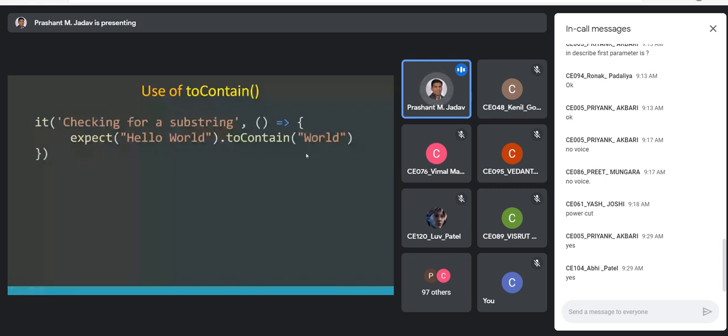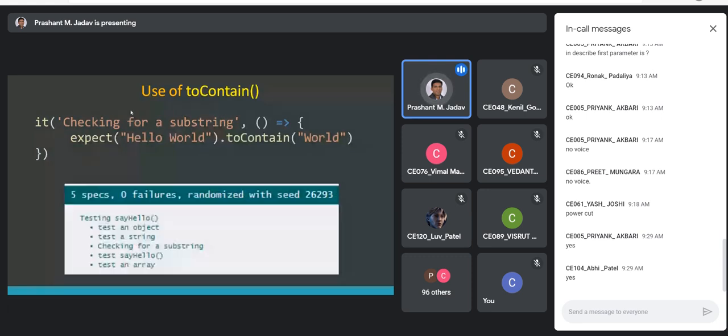Whether the string hello world contains the substring world, of course this test case should pass. I am adding these test cases as part of my test suite, so that's why I'm getting 5 specs. There are 5 test specifications, and all of them pass, with 0 failures.